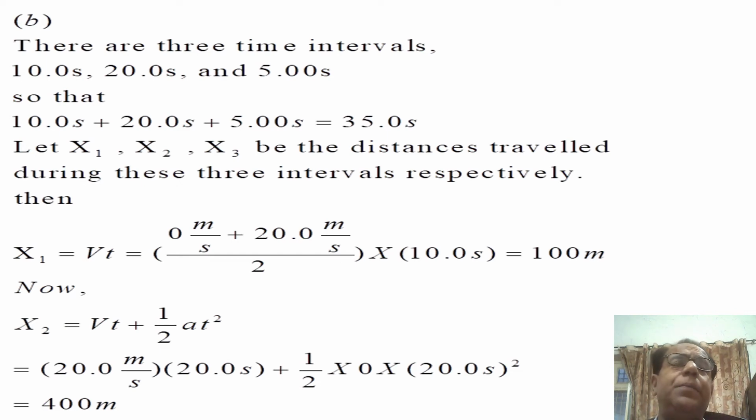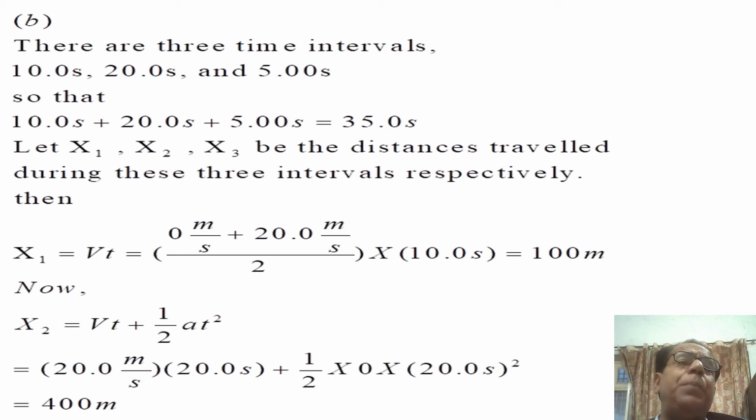Then x1 is equal to v average t, which is (0 meter per second plus 20.0 meter per second) divided by 2 into 10.0 second. Because we have to take average velocity, average will be initial plus final divided by 2. So x1 becomes 100 meter.